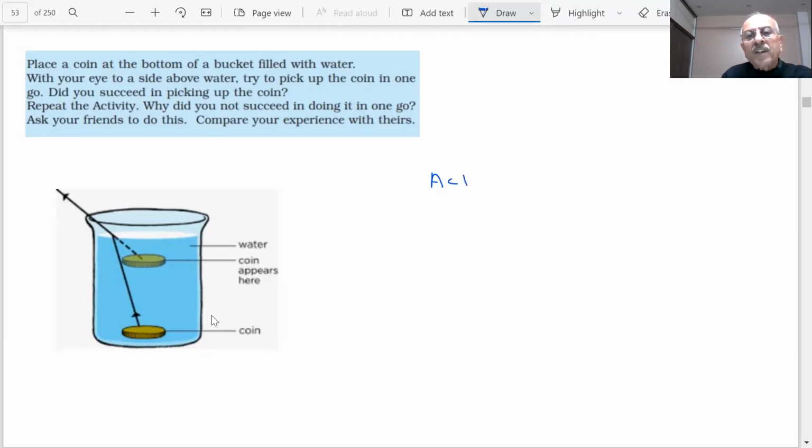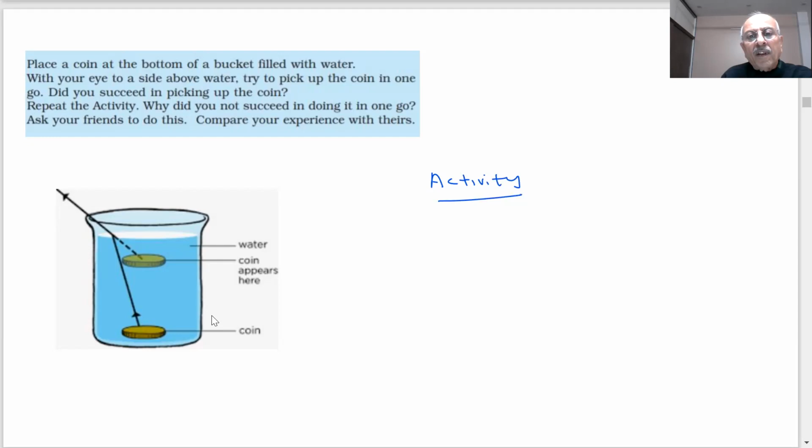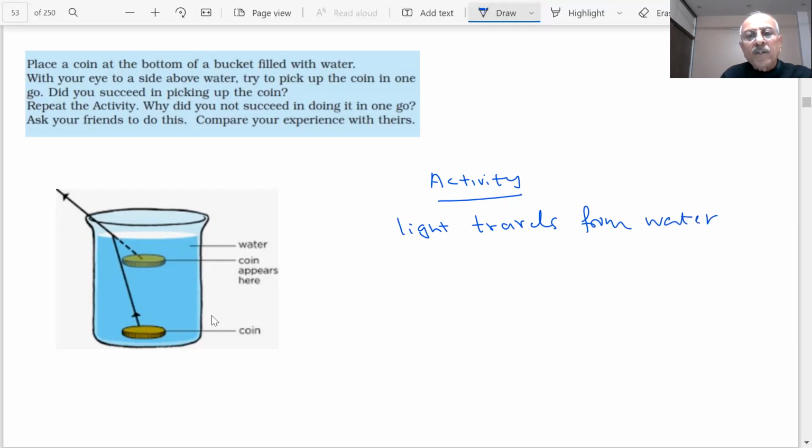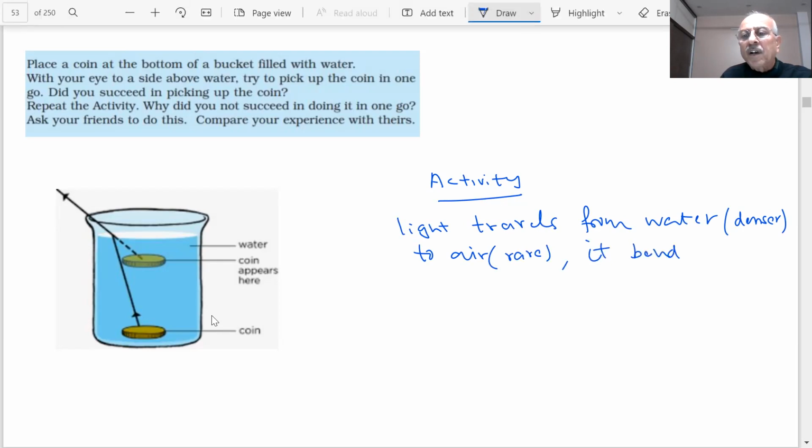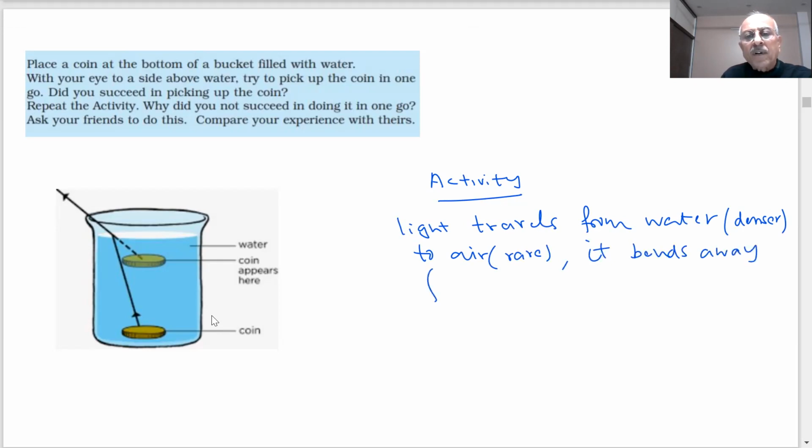So what this activity is proving is that when light travels from water to air, water is a dense medium and air is a rare medium. What will happen? It bends away from the normal. The result of this is that the coin appears displaced.